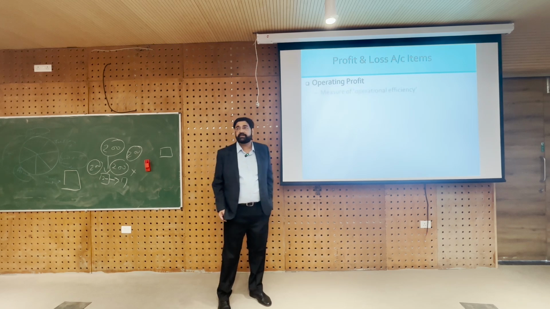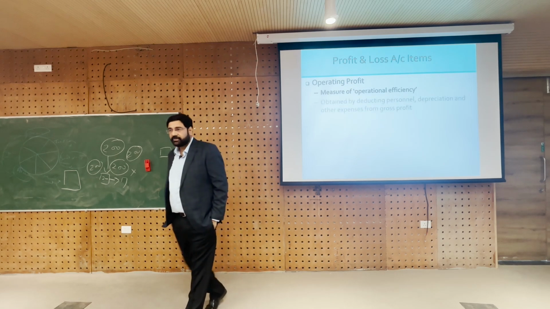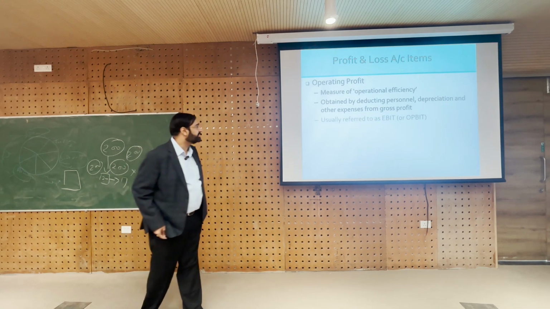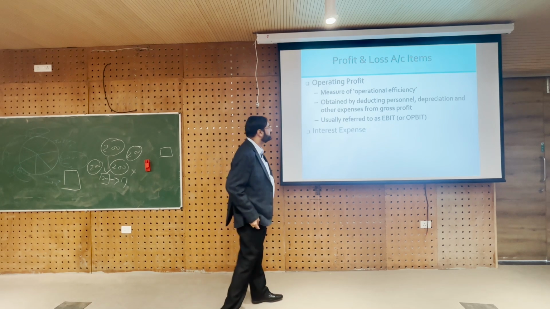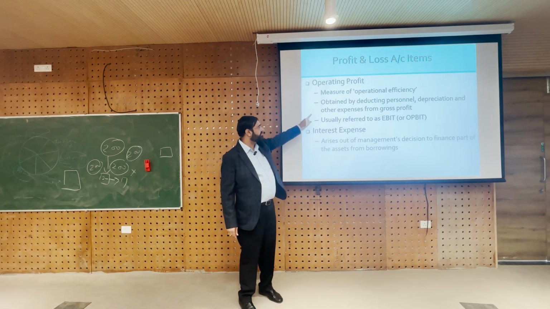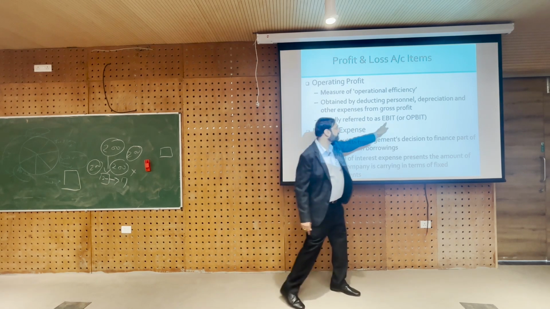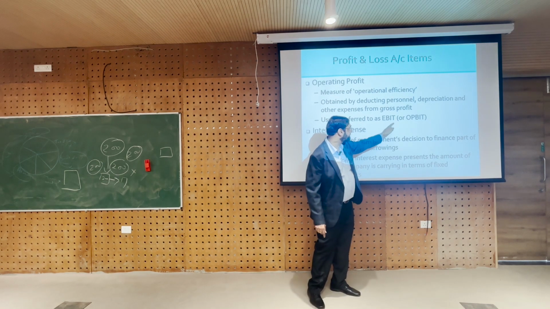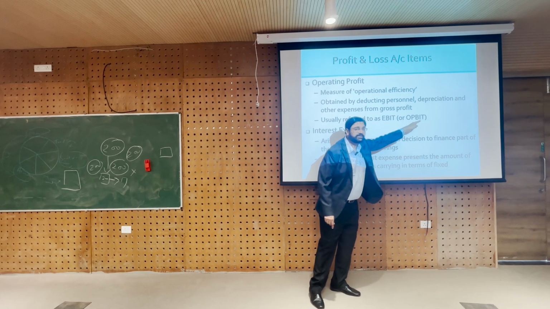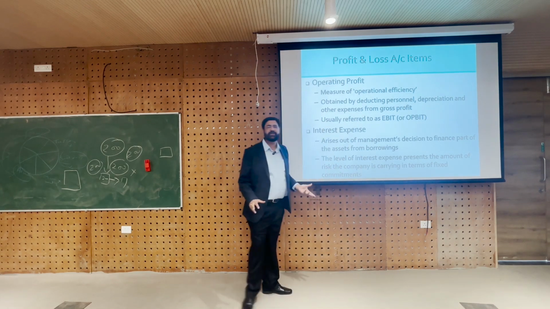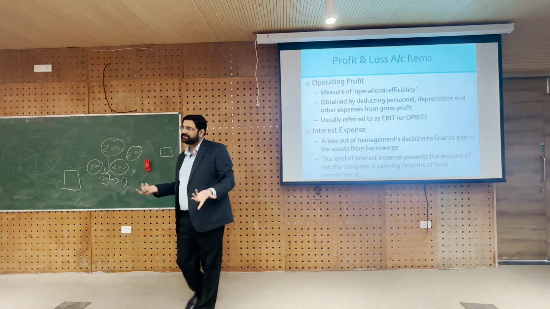So operating profit is the same as EBIT. Operating profit is the same as EBIT. It is a measure of operational efficiency and it is obtained by deducting all those personnel, depreciation and other expenses from gross profit, and it is called EBIT or OBIT. EBIT is earnings before interest and tax, OBIT is operating profit before interest and tax, it is the same thing, but nobody uses OBIT, everyone says EBIT.